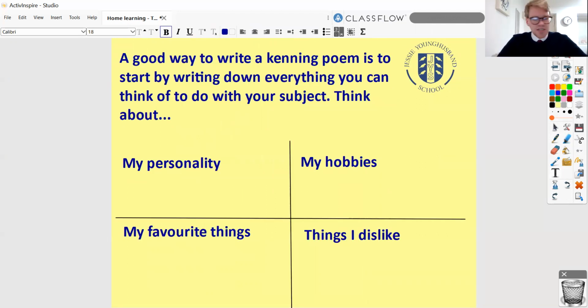So I always think a really good way to write a kennings poem is to start by writing down everything you can think of to do with your subject. And our subject in this case is us. It's a poem about us today. So maybe on a little bit of scrap paper, or we'll do it on a whiteboard, something where you can jot down some ideas. I want you to split your page into 4. I want my personality, and that's yours, not mine. My personality, my hobbies, my favorite things, and things I dislike.